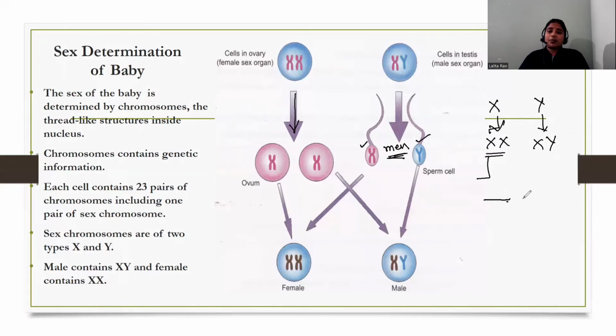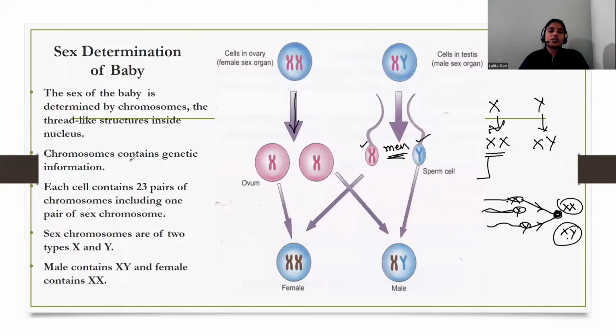Though millions of sperm cells are released, each contains only one type of sex chromosome, either X or Y. So with the ovum, if an X-containing sperm fuses, it will have X and X, so it will develop into a girl child. And if the sperm containing Y fuses first, then it will have one X and one Y, so it will develop into a baby boy.